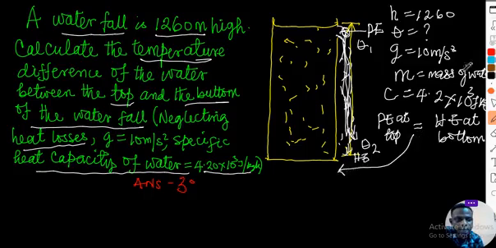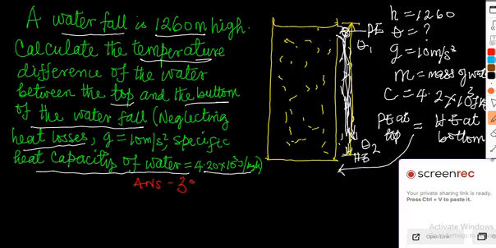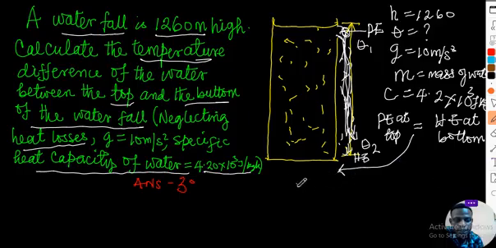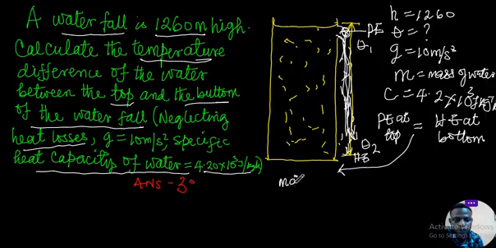Potential energy is given by mass times acceleration due to gravity g times height of the body, and heat energy is given by mass of the body, which is water in this case, times specific heat capacity of water C times change in temperature.